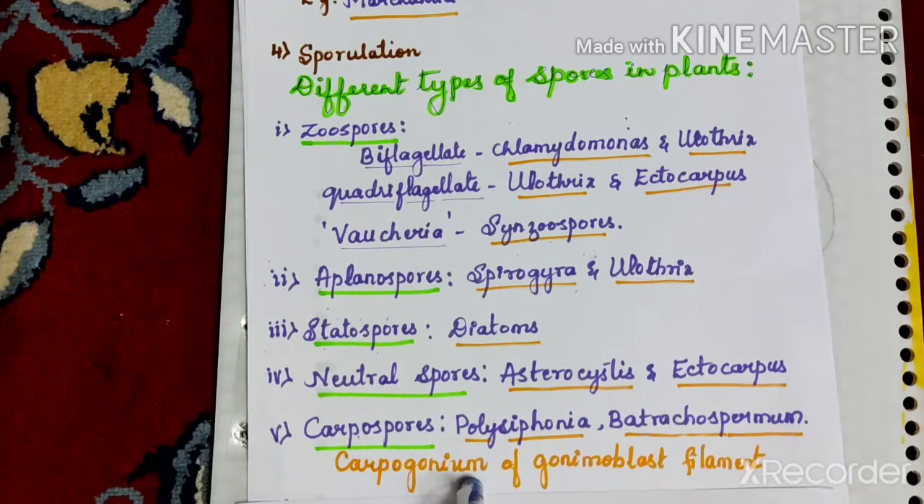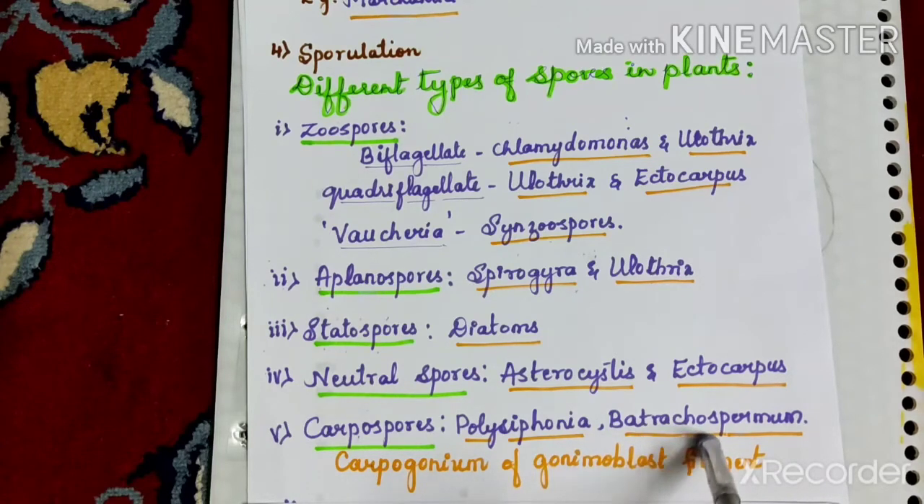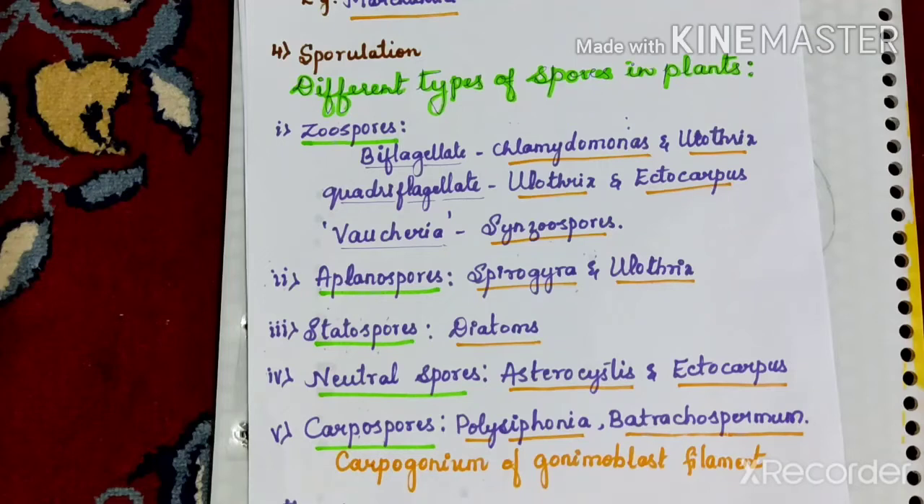So in that, one of the sporogenous filaments which arises from the carpogonium in red algae produces carpospores. So those spores are called as carpospores. You can see in case of red algae like Polysiphonia, Batrachospermum. So next type of spore is the tetraspores.